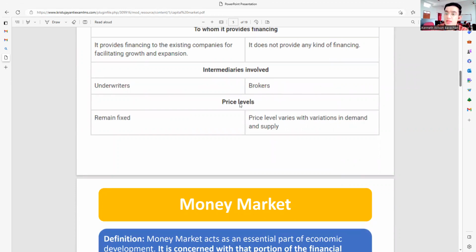Coming to the price levels, will they remain fixed or will they fluctuate? If it is a primary market, it remains fixed because again it's happening for the first time. It's new to the concept of market, whereas in the secondary market, they already have a position. So when they already have a position, on what basis are they going to fix the price levels? They're fixing the price levels on the variation in demand and supply. It happens on the variations of the demand and supply.